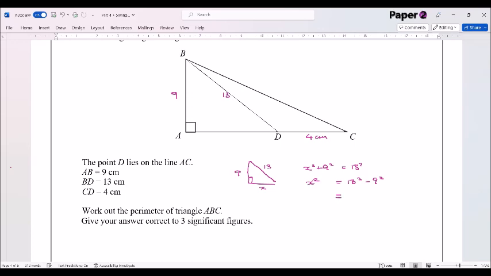13 squared is 169, and 9 squared is 81. So 169 minus 81 gives me 88. So x squared is equal to 88. So I'm just going to say that x is equal to root 88. I'm not going to put a decimal in there. I'm just going to leave that in its surd form for now. So that is the length of AD. Now that we know that, we know everything that we need to know about triangle ABC.